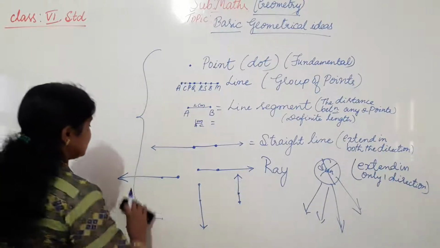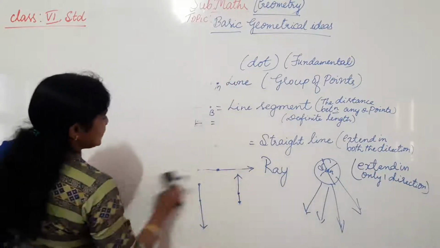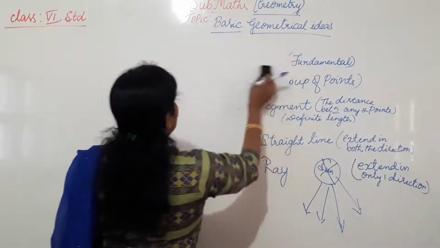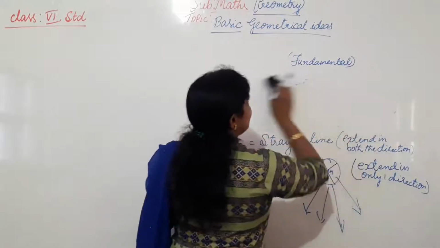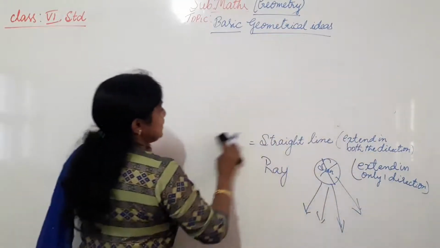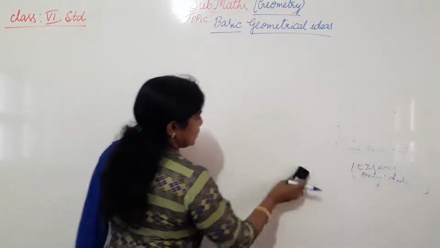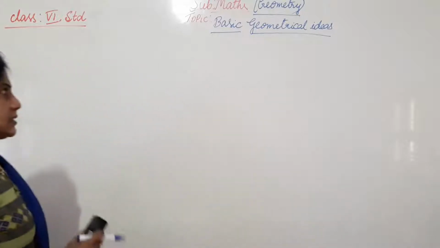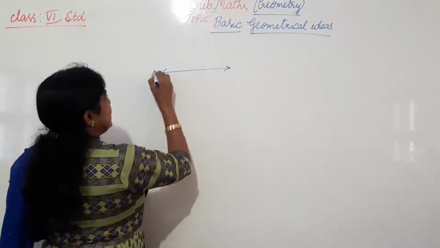So the next concept. You came to know line, straight line, ray. In all of these we are drawing only one line. Wait, I will tell you now. I am going to rub this. So what is this? I am naming it AB.